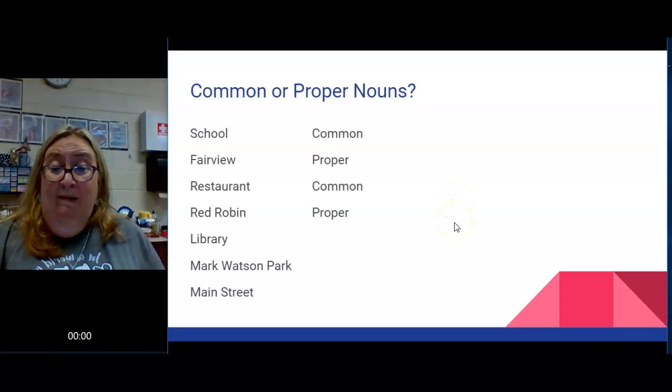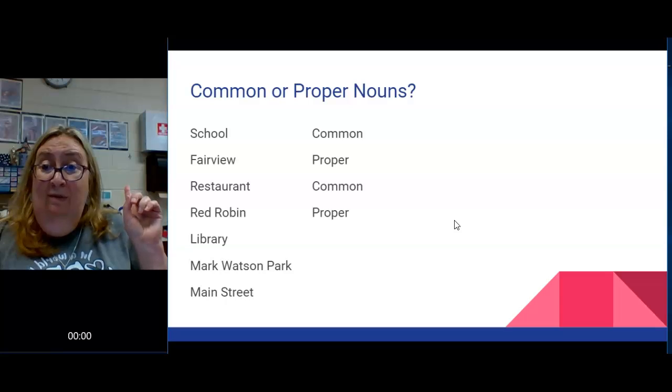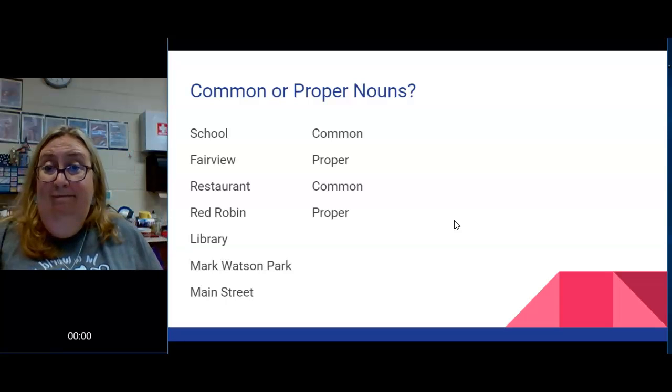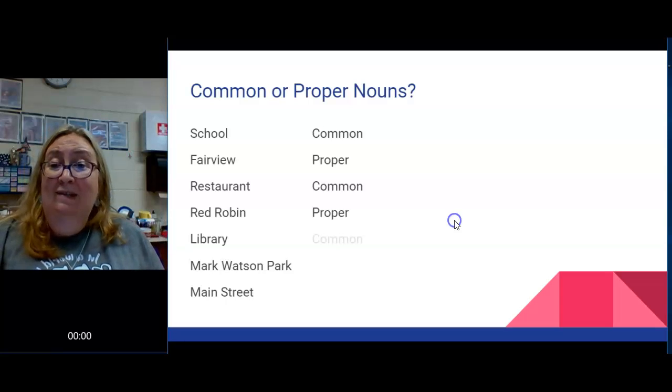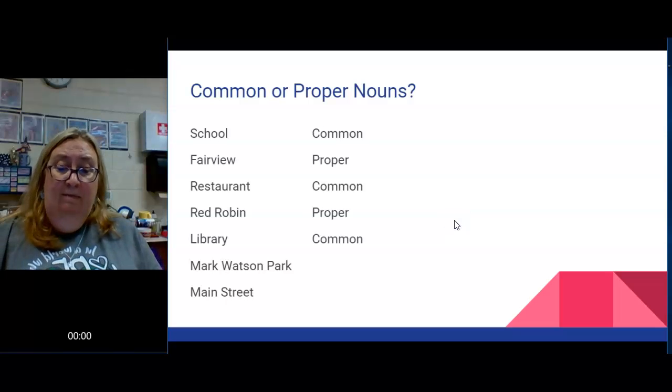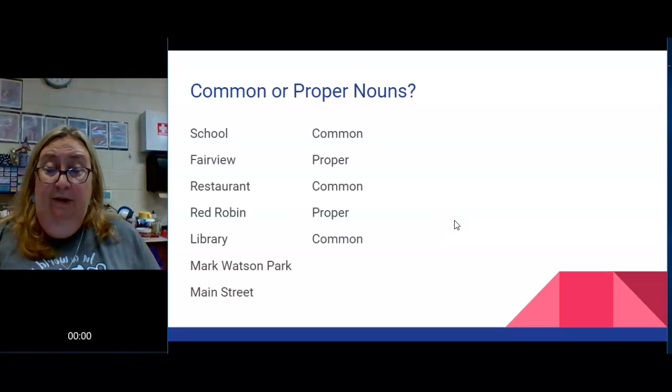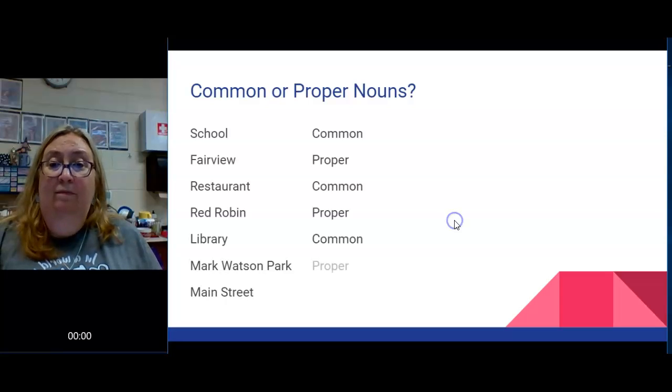If I told you to meet me at the library, would you know whether I meant the one right here or the one downtown? You wouldn't know because it's common. What if I told you to meet me at Mark Watson Park? Would you know where to go? Sure, it's proper. It's a specific park downtown.